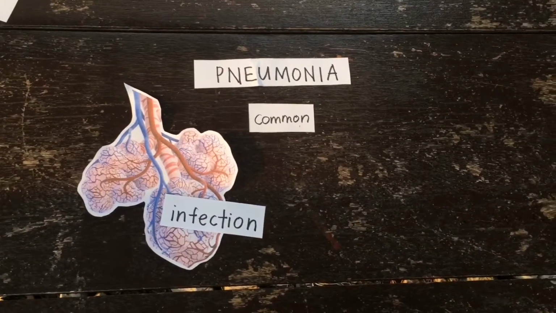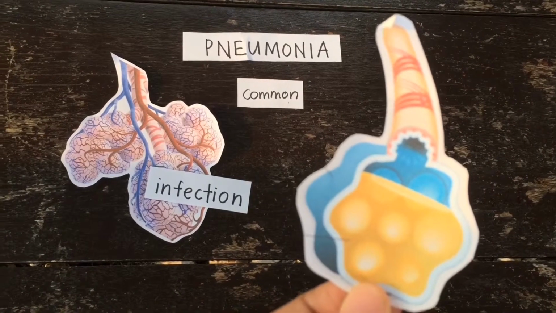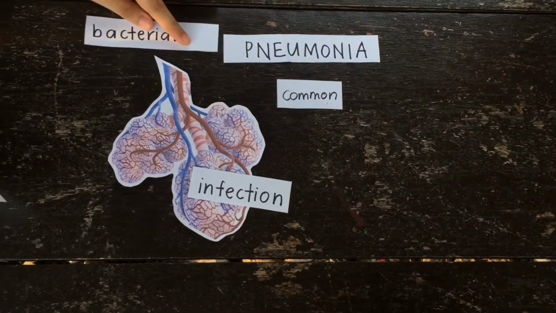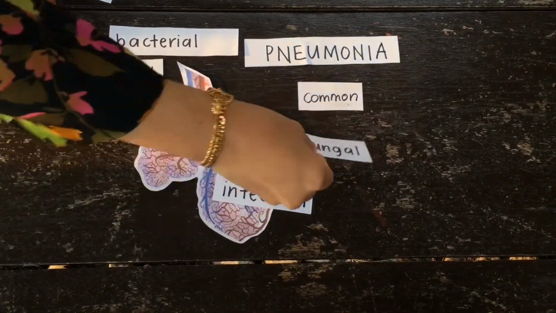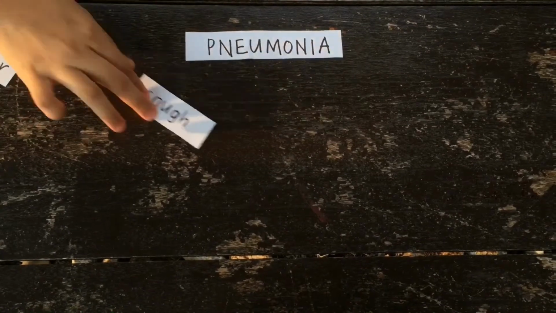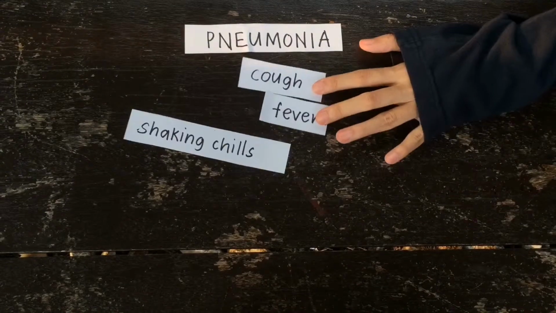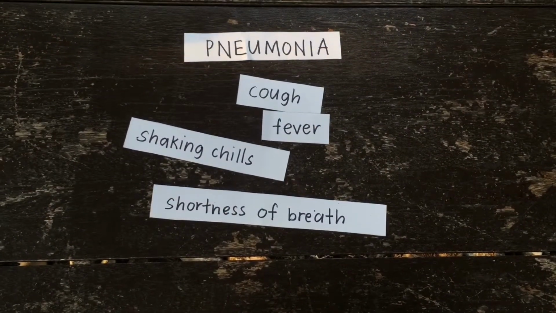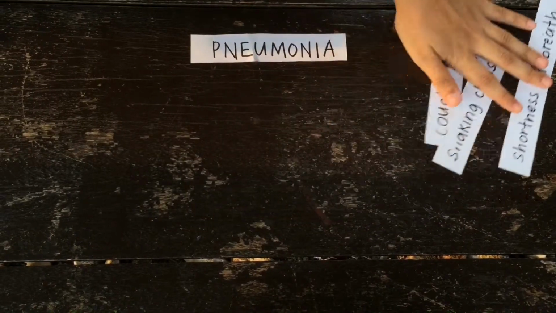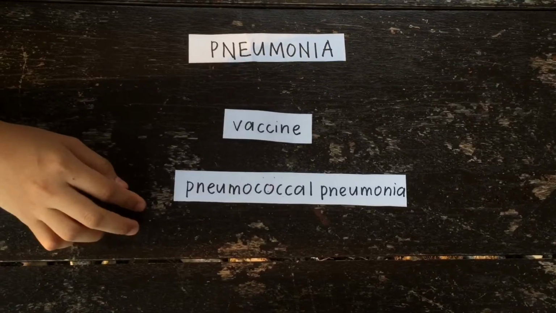Last but not least, we have pneumonia. Pneumonia is a common lung disease caused by an infection in the air sacs in the lungs. The infections can be bacterial, viral, or fungal. The symptoms of pneumonia are cough, fever, shaking chills, and shortness of breath. One of the doctors says that it's really important for adults over 65 or those with other chronic diseases to get the pneumococcal pneumonia vaccine.